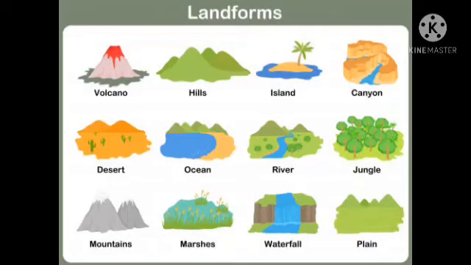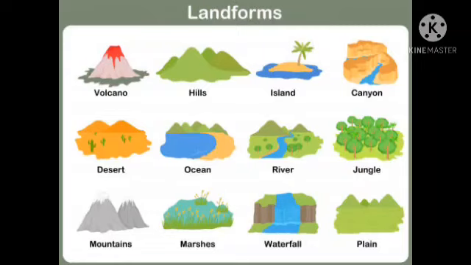What do you mean by different landforms? Like high mountains, vast plains, rocky plateaus, dense forests, golden sand beaches and a hot desert. Yes, we have different types of landforms.